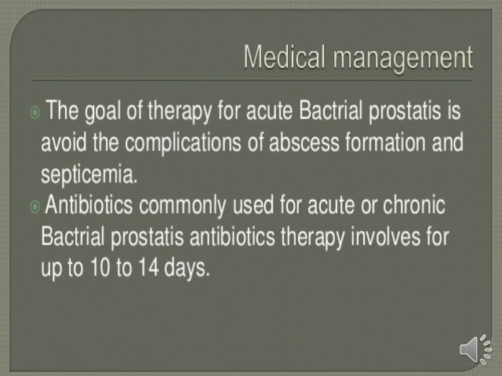Now the first medication given in prostatitis, if the causative agent is bacteria, is an antibiotic, because we all know antibiotics help with bacterial infection. Antibiotics are commonly used for acute or chronic bacterial prostatitis. Antibiotic therapy is given for 10 to 14 days.